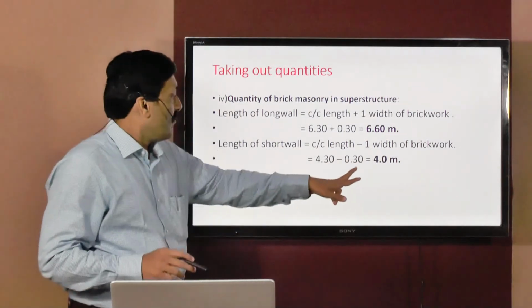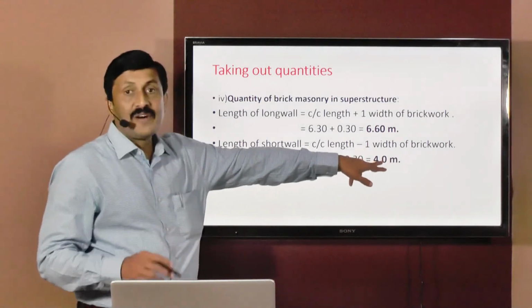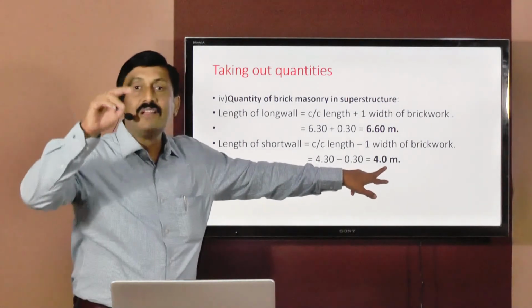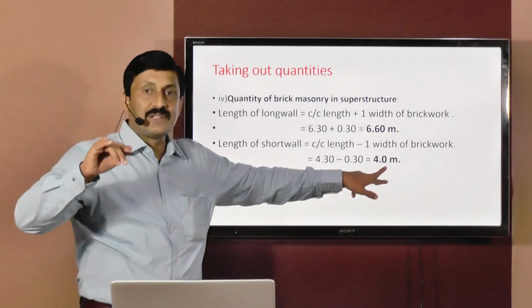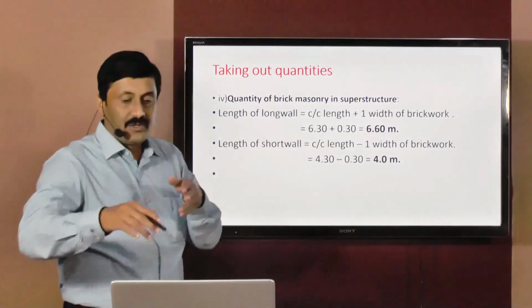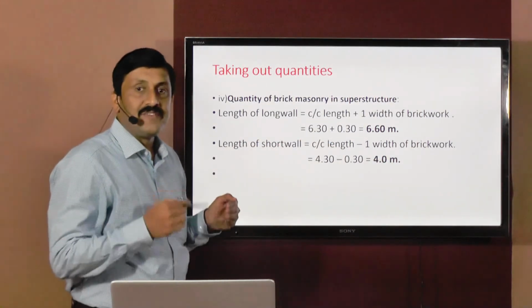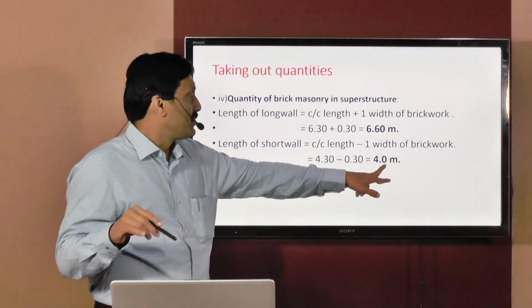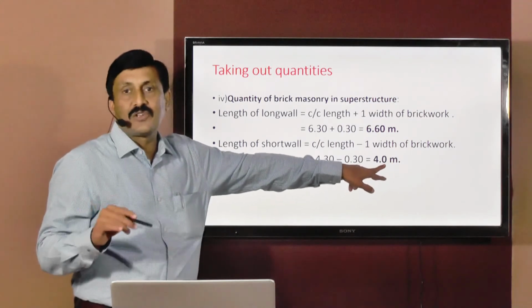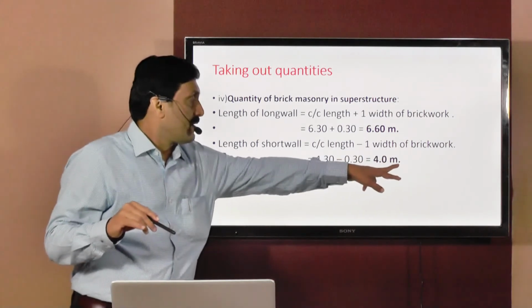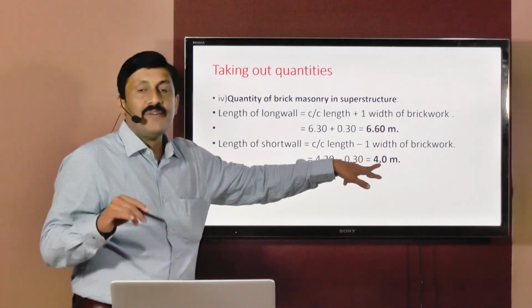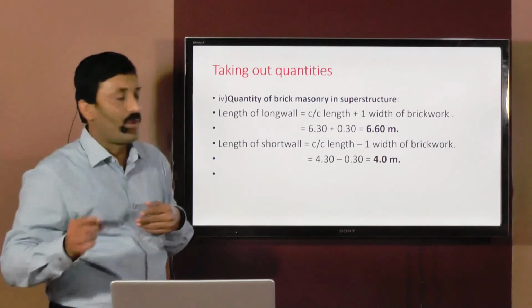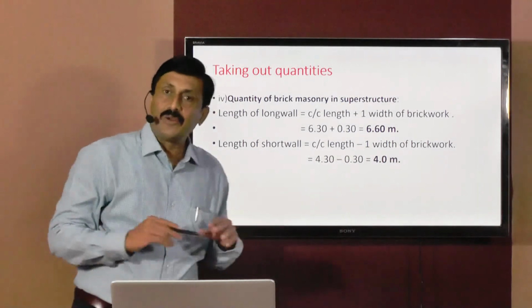Now remember one thing, when you come to the short wall for brickwork in superstructure, length of short wall should always match with the internal width of a room, or one dimension, that is width. And you can see this room plan which is given initially, it is 6 by 4 meters. So 4 meters is the width of the room. Here it comes to length of short wall as 4 meters. So this is a cross check, where whatever length you are getting here for short wall, whether it is matching with the internal dimension, that is the second internal dimension, that is width of the room or not. Here it is matching, that means all our calculations are correct.